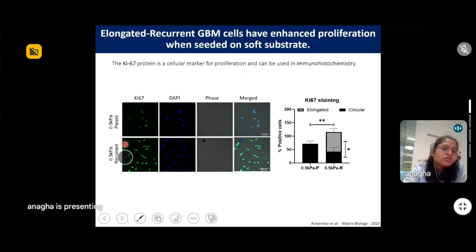And we did immunohistochemistry to see if the cells expressed this Ki67 protein, and we saw that the recurrent cells had higher Ki67 positive cells, and amongst the recurrent population also, the elongated population had more Ki67 staining, indicating that the recurrent population were more proliferative on the softer substrate as compared to the parent. We also did this experiment on the stiff substrate and found that there was no difference between the parent and the recurrent population, and the difference in proliferation was uniquely seen on the softer substrate.